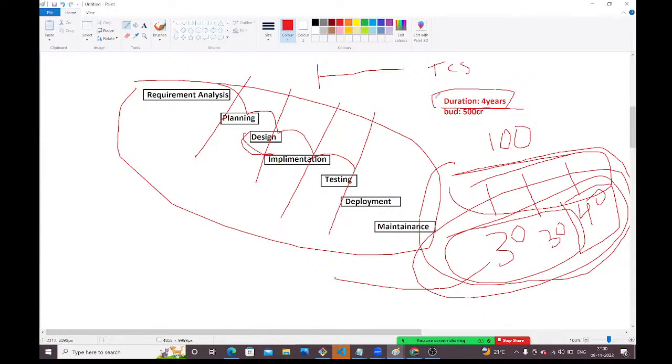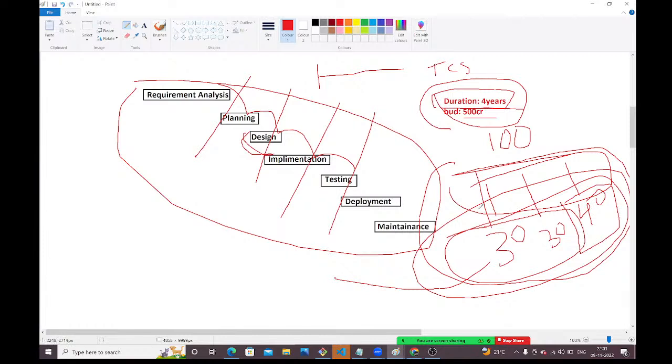See, guys, after 4 years, after investing 500 crores, if client is not happy, we can't do anything. But here, to complete the first sprint, only 1 month it is taking. So if client is not happy, no problem, only 1 month we spent. We can rework and we can satisfy the client, guys.